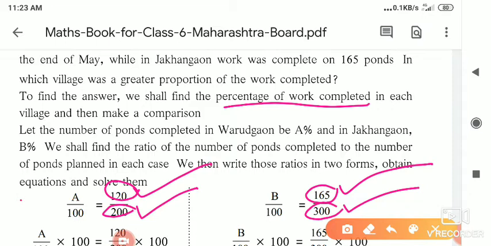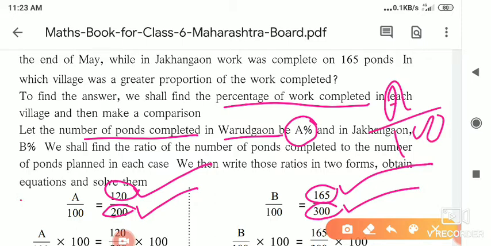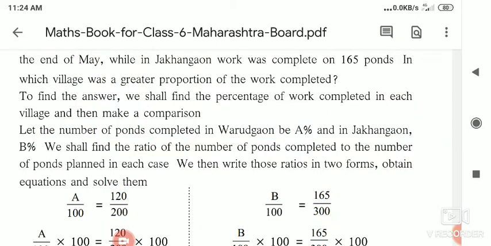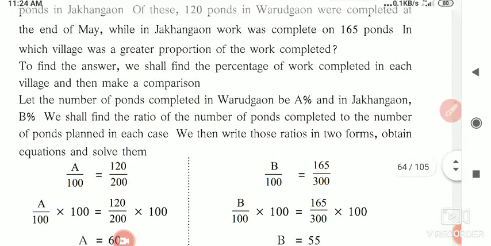So we take that ratio here. Let the percentage of ponds completed in Varudgaon be A%. A% means A upon 100. And Zakhangaon's is B%. B% means B upon 100. So we assume that the percentages of work completed by Varudgaon and Zakhangaon are A% and B% respectively.